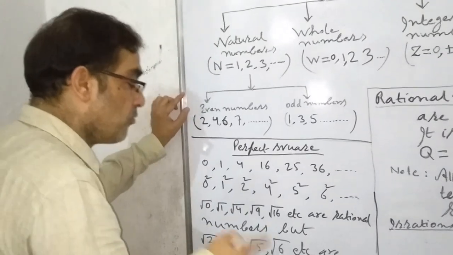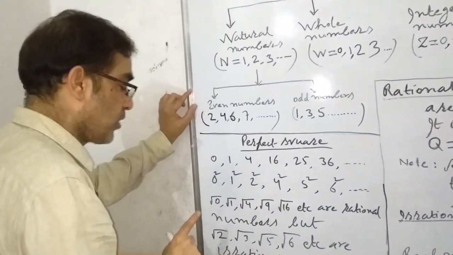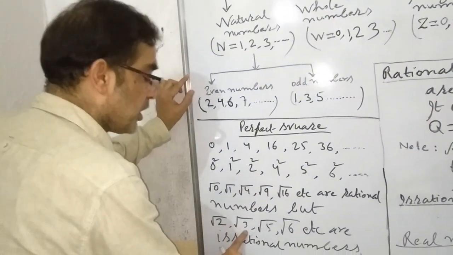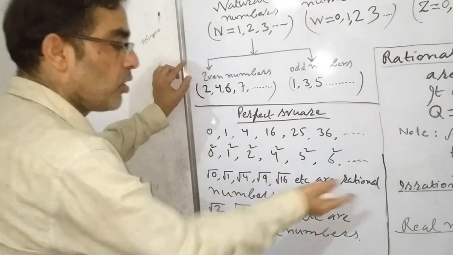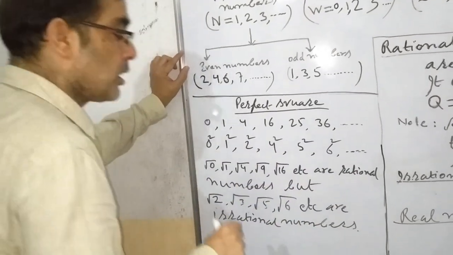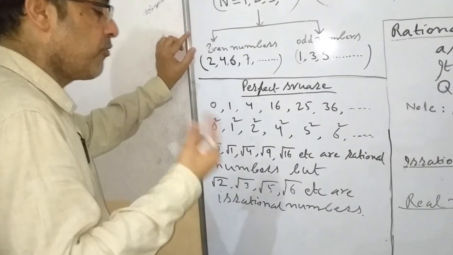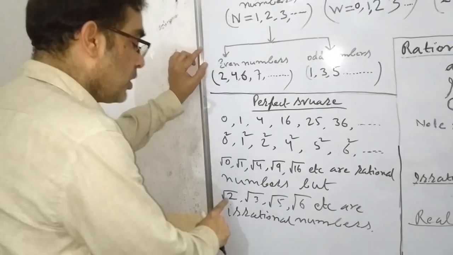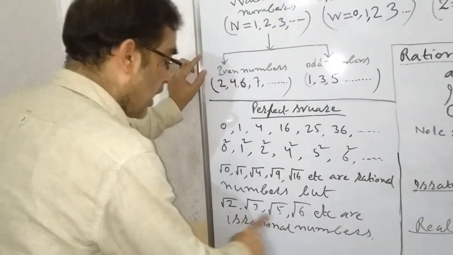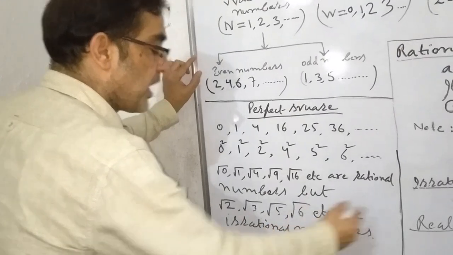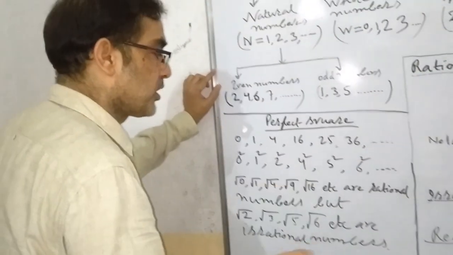It means these numbers are perfect squares, and the numbers which cannot be changed into a square of a number will not be called perfect squares, such as 2, 3, 5, 6 and so on. So these numbers, I mean 2, 3, 5, 6, etc., will not be perfect squares.